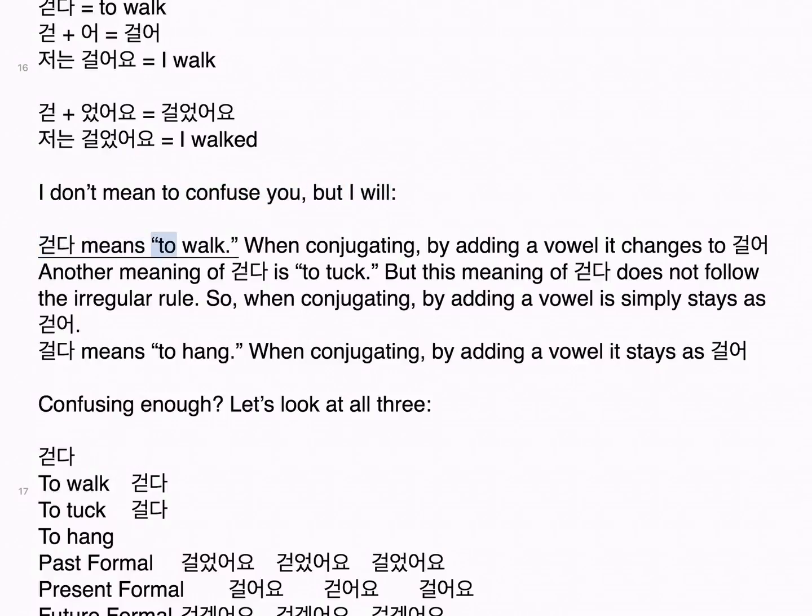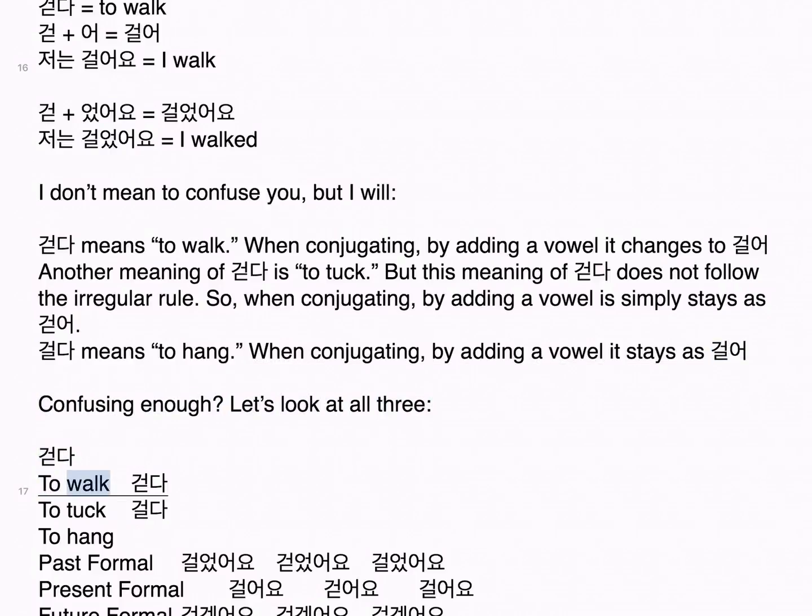I don't mean to confuse you, but I will. 걷다 means to walk. When conjugating, by adding a vowel it changes to 걸어. Another meaning of 걷다 is to tuck, but this meaning of 걷다 does not follow the irregular rule. So when conjugating, by adding a vowel it simply stays as 걷어. 걸다 means to hang. When conjugating, by adding a vowel it stays as 걸어. Confusing enough?